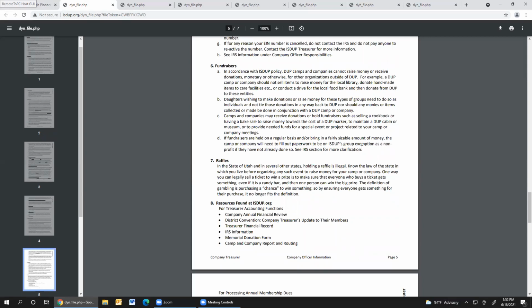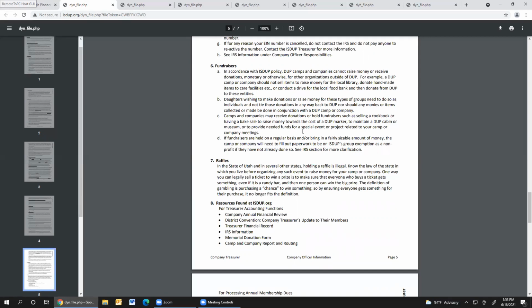If you're just having fundraisers so that you can have better, more expensive meetings, you want to have big dinners every month and you don't want to charge the ladies that much money, that's really not a very good reason to have a fundraiser and expect the community to fund your monthly meetings. So you need to reassess what you're assessing for your monthly meetings and make sure you're doing that within your budget. And then these would be for extra things.